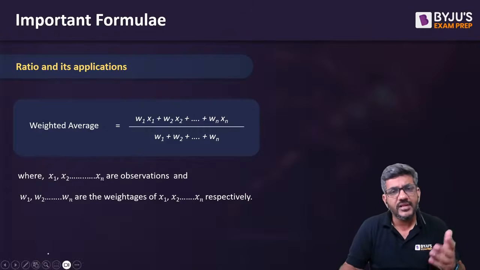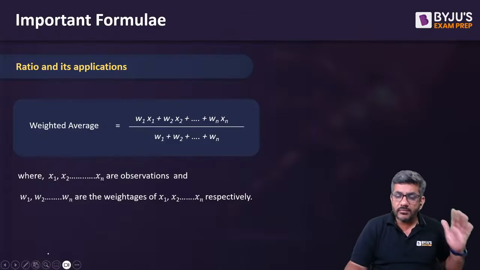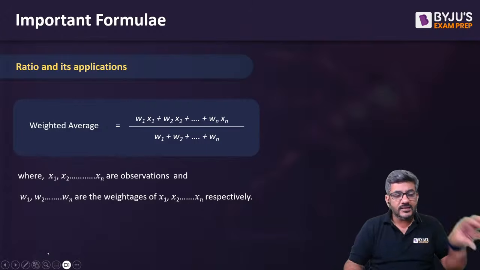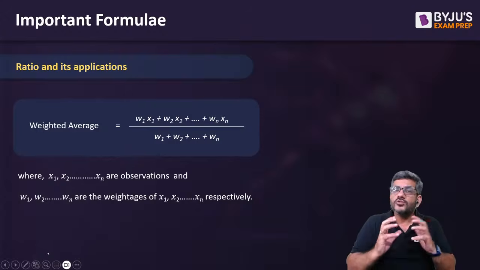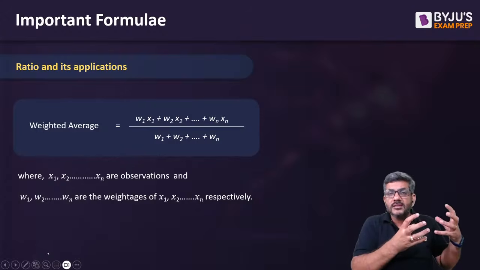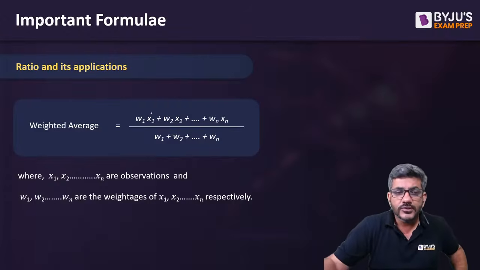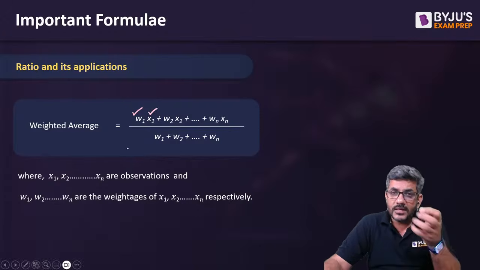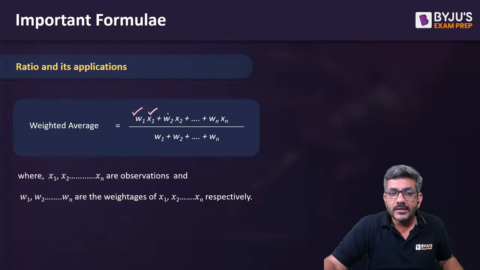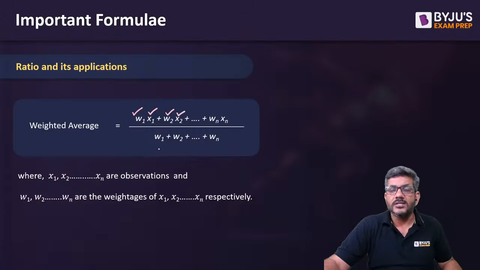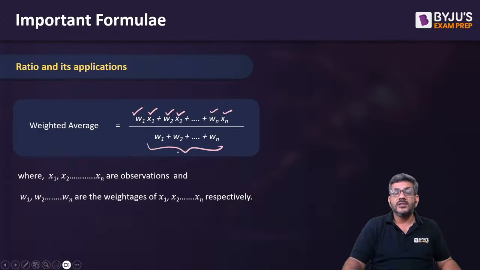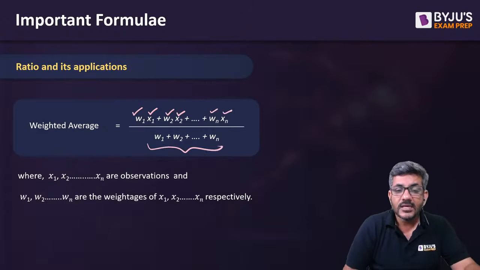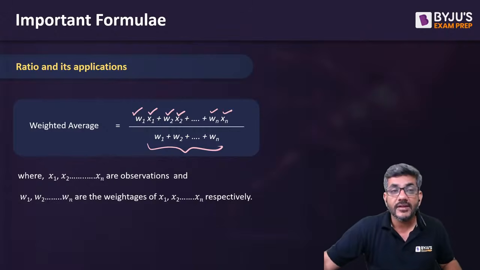What is weighted average? Average is what? Sum of all the numbers divided by number of numbers. But weighted average is like, rather than calculating average of numbers, you are making groups of some numbers, right? So what do you do? How many numbers are there in this group? Multiplied by the average of the group. So number of numbers in a group multiplied by the average. This W1 weightage of that group is basically the number of members there. Similarly, weightage of another group, that is the number of members multiplied by their value, and so on and so forth, divided by total number of members, that is the total sum of all weightages. This is how you calculate the weighted average in these cases.